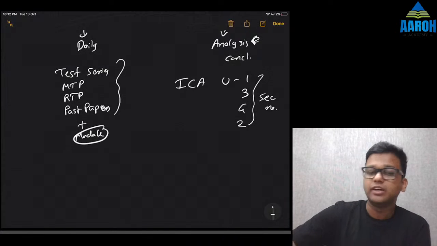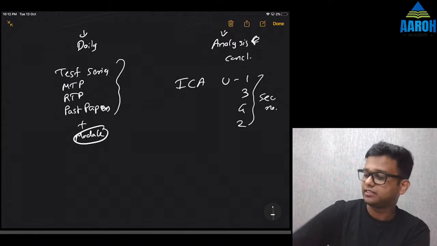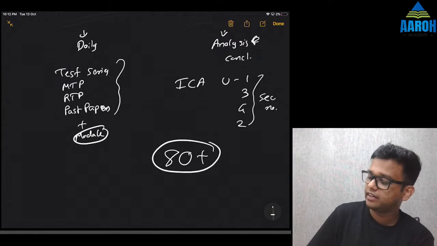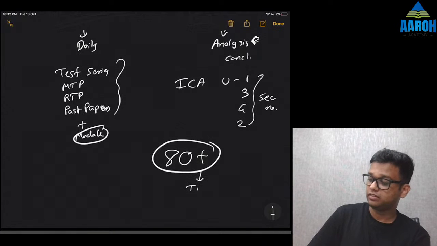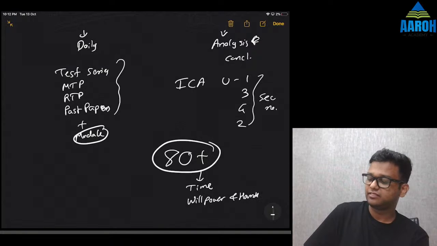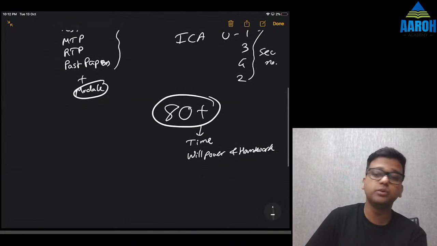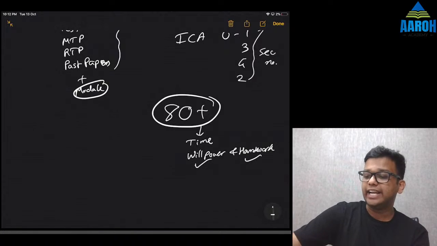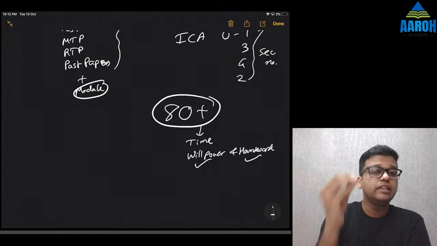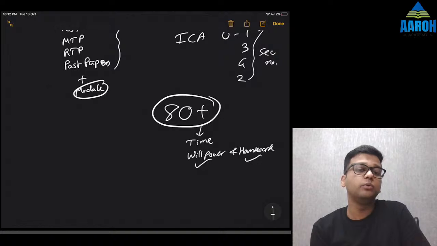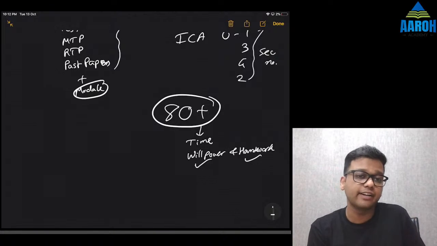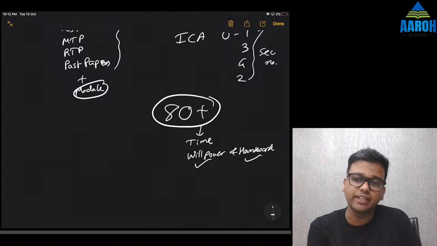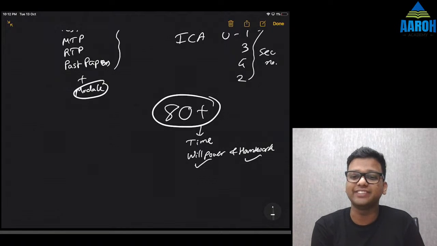All the best sabko. Remember, 80 plus is the target. It is not difficult. Now you have time. The only thing required is your willpower and your hard work. So do not reduce number of hours now. Do not get relaxed. You have time. Use it efficiently. 80 plus का ही target रखना है. Only when you keep target of 80 plus, you'll be able to achieve that. अगर आपने 60 plus का ही target रख के किया, तो obviously आपको 50-60 marks मिलने वाला है. So don't do that.